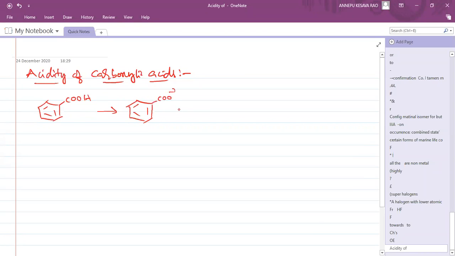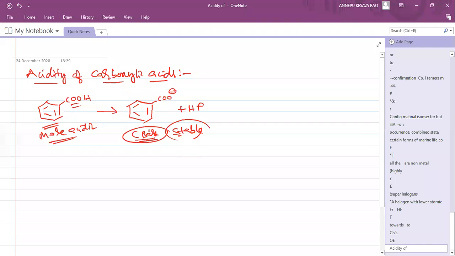After releasing the H plus, the remaining species is called the conjugate base. If this conjugate base is stable, then the acid is more acidic. So the acidity of the acid depends on conjugate base stability. Do you understand?